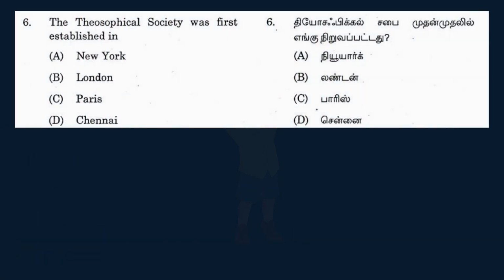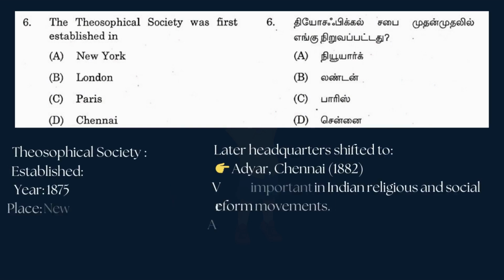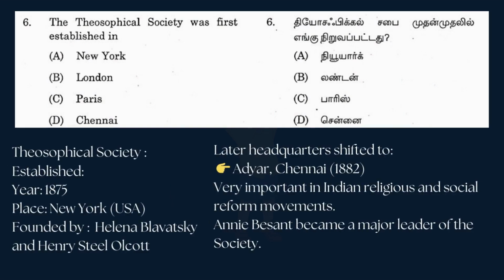The Theosophical Society was first established in: and the options are A. New York, B. London, C. Paris, D. Chennai. And the answer is A. New York. Now some details of Theosophical Society. Established in 1875. Place: New York, USA. Founded by Helena Blavatsky and Henry Steel Olcott, and later the headquarters shifted to Adyar, Chennai, in 1882.